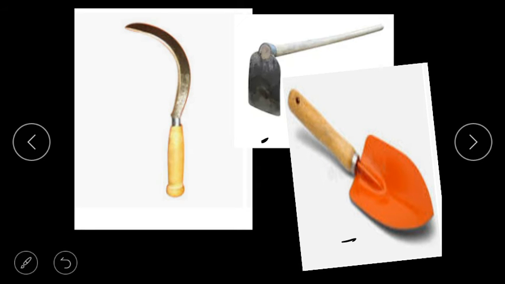Once the crop has ripened, ripened means that it is ready. The crop is ready. It was harvested with a sickle. This is the sickle. With that sickle they used to cut the crop. Then the harvest was threshed and winnowed. Threshing means to separate grain from the plants.